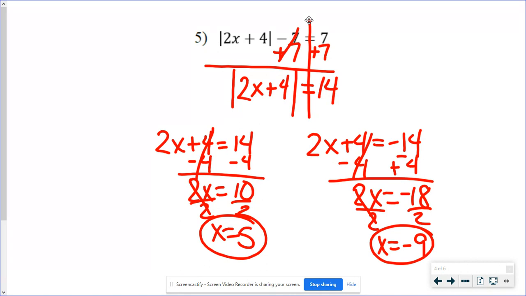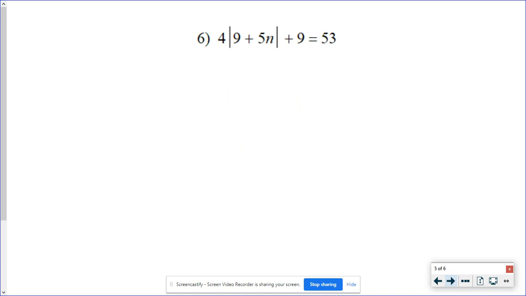Before I move on to the last problem, because I only have one more problem left before we get to the work that you need to do on your own. If we ever have a problem like this, I'm going to just change my problem just a little bit so you can see something. If this had been a negative 7, when I added the 7s, I could get a 0 here then. And if that ever does happen, I want you to know that you would only have one equation because you don't have a 0 and a negative 0. That's not a thing. So we would only get one equation with one answer. That doesn't happen very often, but it certainly could today on the practice work.